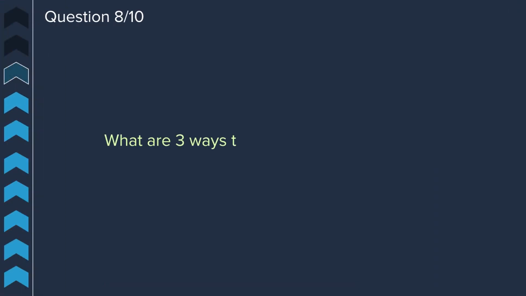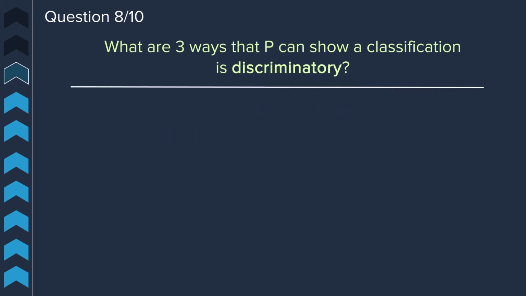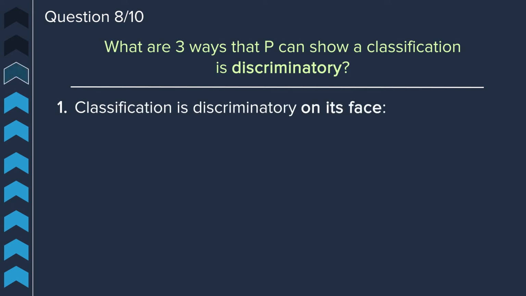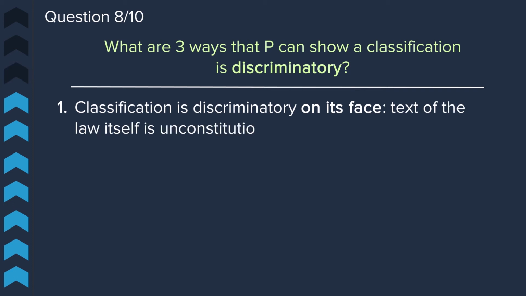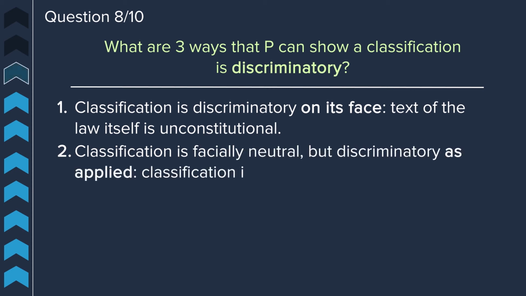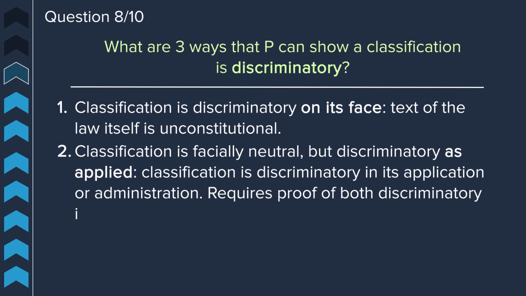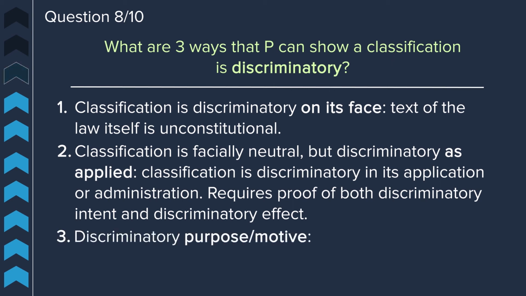Question 8. What are 3 ways that a plaintiff can show that a classification is discriminatory? The plaintiff can either show that the classification is discriminatory on its face, meaning that the text of the law itself is unconstitutional. They also can show that the classification is facially neutral, but discriminatory as applied, meaning that it's discriminatory in its application. This requires proof of both discriminatory intent and discriminatory effect. And lastly, the plaintiff can show that there is a discriminatory purpose or motive. The plaintiff must show proof of a discriminatory purpose.